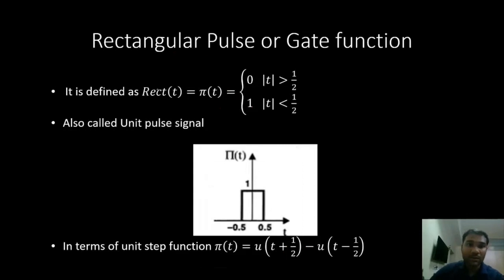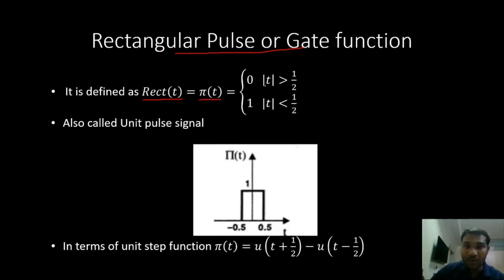The next one is a rectangular pulse or gate function, or a rectangular function, right? This is a very important signal. We can denote it with rect of t or pi of t, or we can also call it a gate function. So how is it defined? It is defined as 0 for mod t greater than 1 by 2 and 1 for mod t less than 1 by 2.